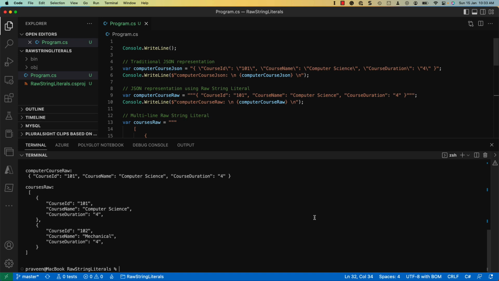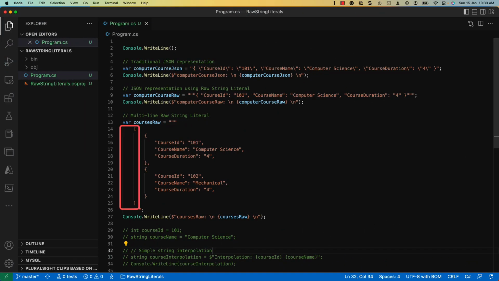Next, let us discuss quickly handling white spaces in them. Any white space to the left of the closing double quotes will be removed from the string literal. If you notice closely, although the course raw had the JSON with additional tab spacings, the output did not contain those additional spaces. The closing quotes of the raw string literal determine this behavior. Since the closing quote of this example ended after the first tab, the JSON is considered to start from that position. It is a good practice to place the end triple quote to align the elements start for better alignment.